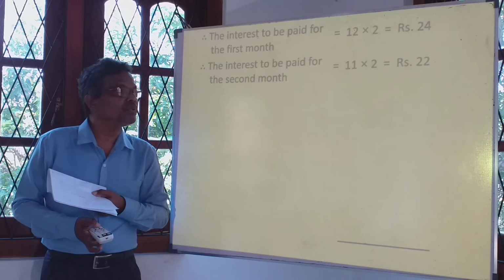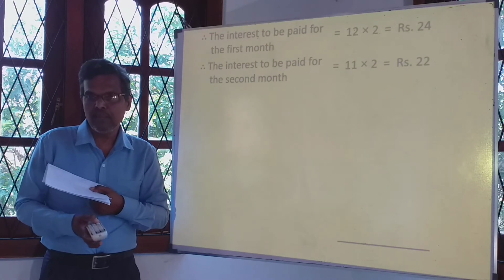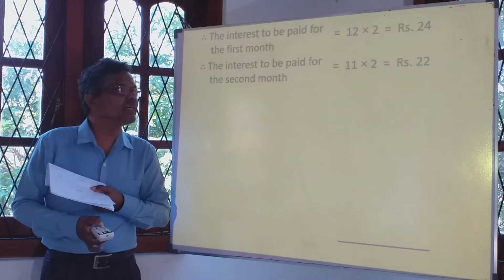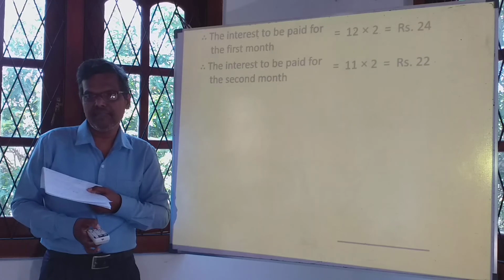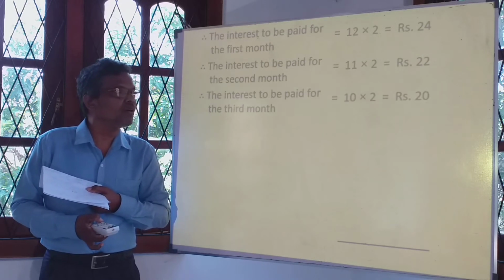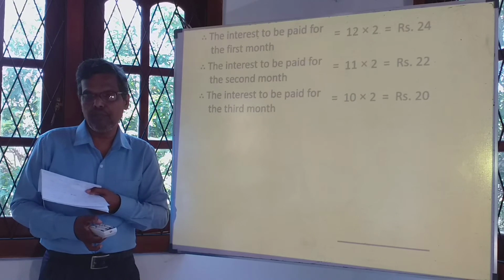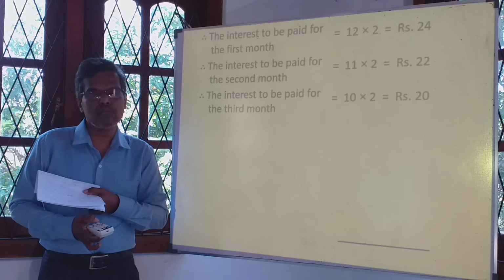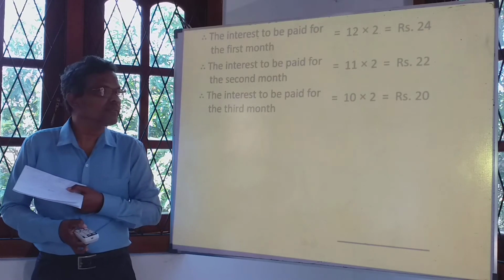So I hope you understood. 11 times 2, it is 22 rupees. Likewise, what do you say about the interest for the third month? In the third month, you are in debt 10 of 100 rupees. Therefore, the interest for the third month is 10 times 2, that is 20 rupees.